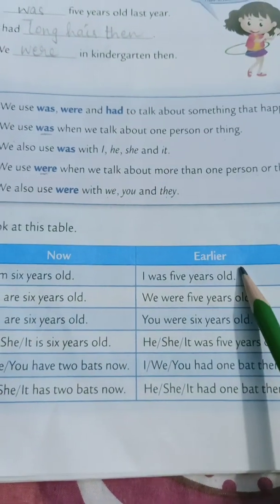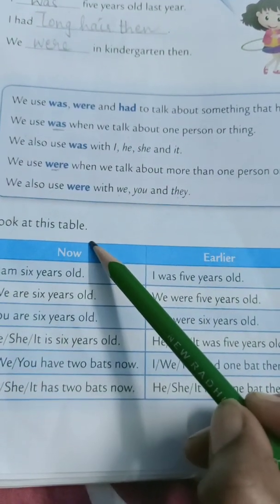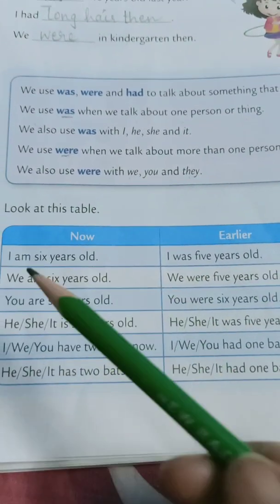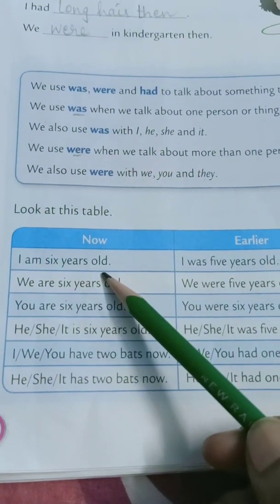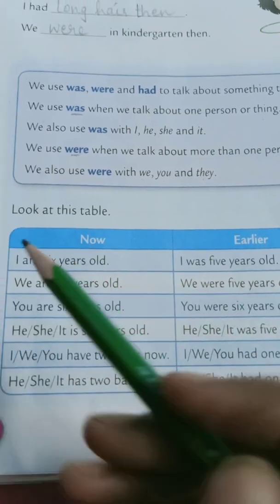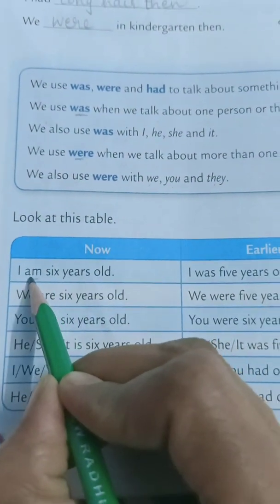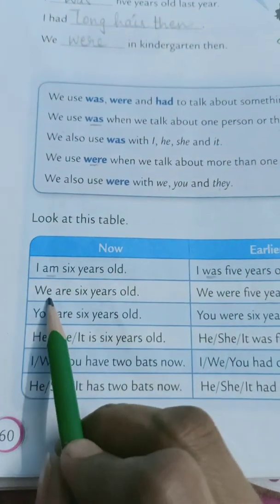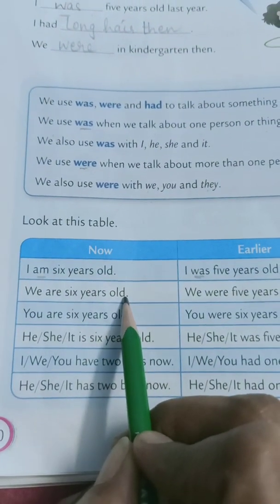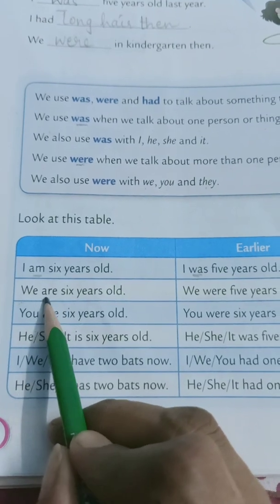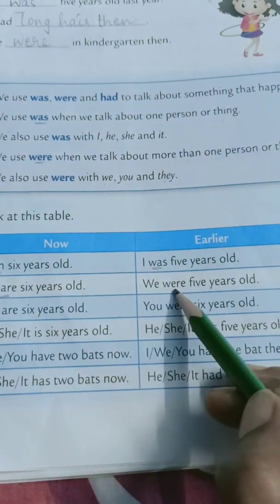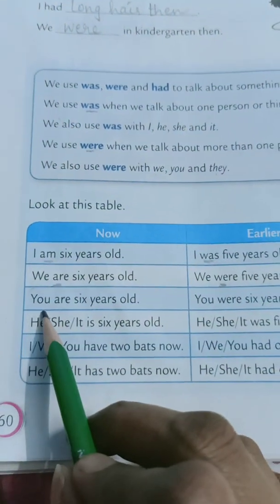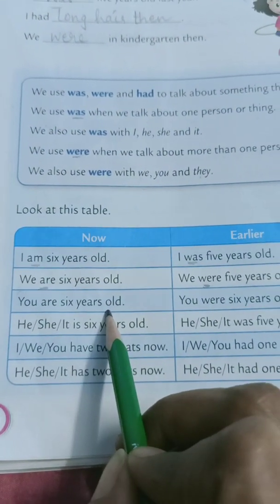Now and earlier. This is the present one, and earlier this is the past one. I am 6 years old. I was 5 years old. Here present am. Here was, past. We are 6 years old. More than one, we are using are. We were 5 years old. Were. Okay. You are 6 years old.